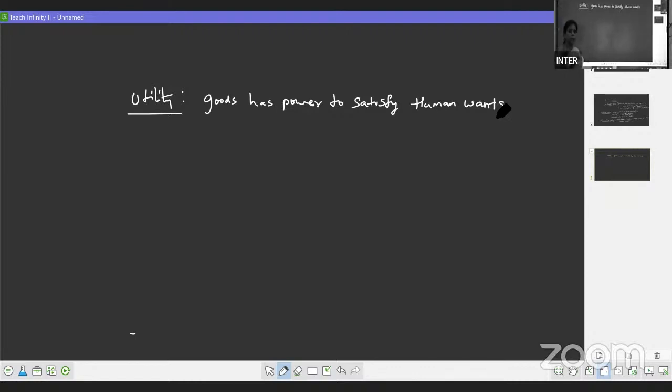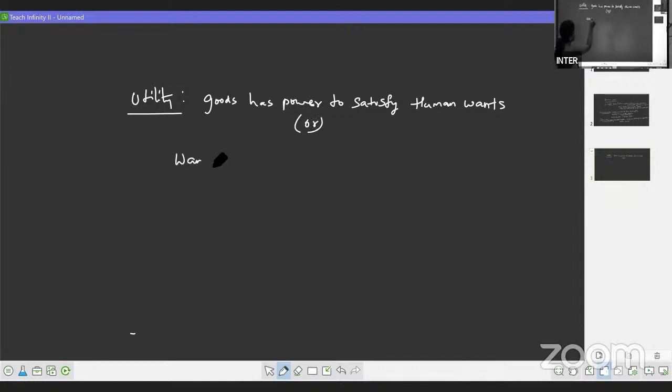In general terms, we say it is usefulness. But in economic terms, we say it is not equal to usefulness. But if the commodity has the power to satisfy our want, then we call it a utility. Simple concept. We have goods which have the power to satisfy human wants. Those goods will have the utility, right? Or another sentence you can write. For 2 marks you will get this one, right?